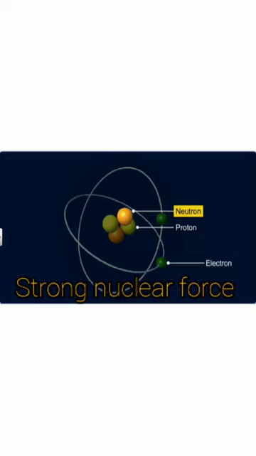right? It is the strongest interaction known in nature, which is about 10 to the power 38 times stronger than the gravitational force. This force is a short range force because it is acting in a nucleus only, and that range is around 10 to the power minus 15 meter. It is basically an attractive force, but becomes repulsive when the distance between the nucleons becomes less than 0.5 Fermi.